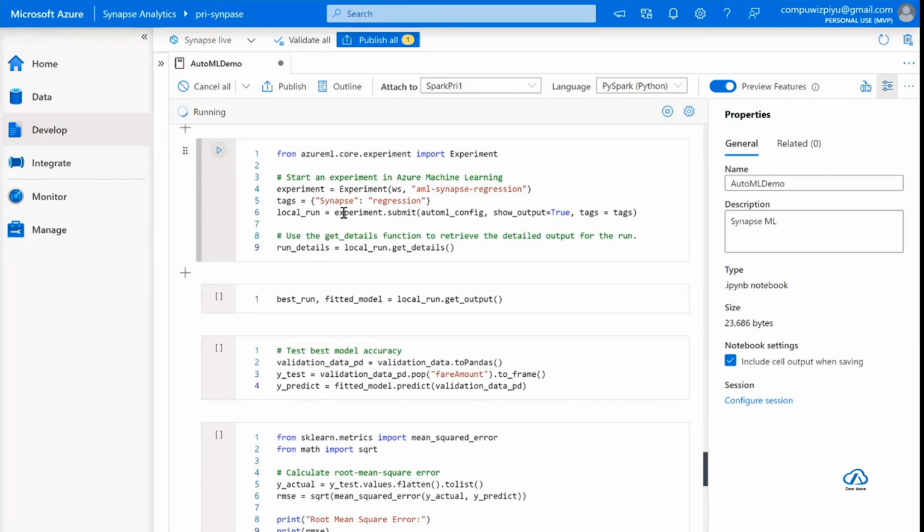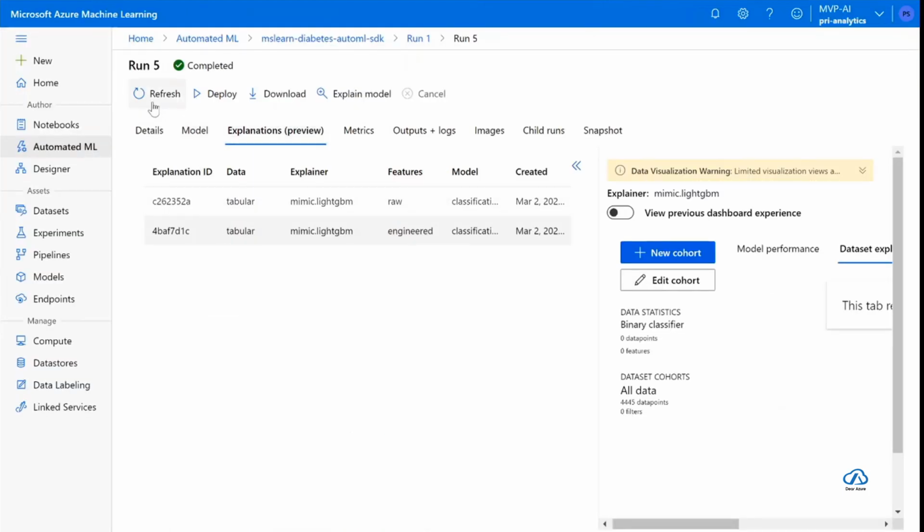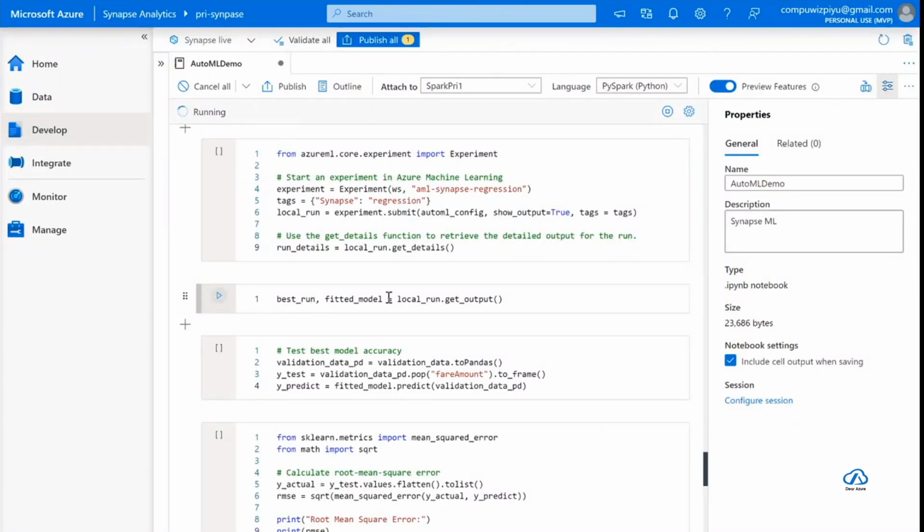Once that machine learning is done, we see the best model, as I was showing you. Explain the best model, details of the best model. All these things you can also do in the Synapse here using the best run fitted model. I'm getting the output. So explain to me, tell me the best model. Tell me what is the accuracy of the best model.